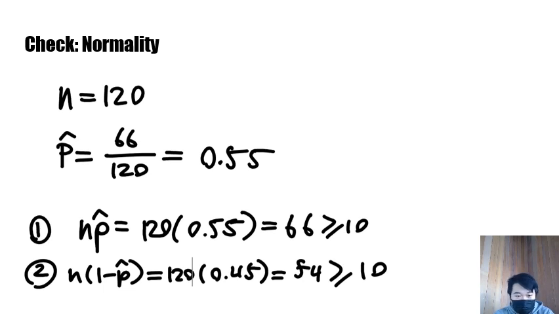So that's good. And then we move on to the second equation, which is basically the other half of the sample. We could just do 120 minus 66 here to get 54, but to practice good statistics, we multiplied 120 with 0.45, and we also got 54, which is greater than 10.